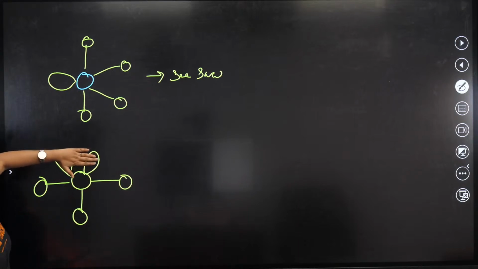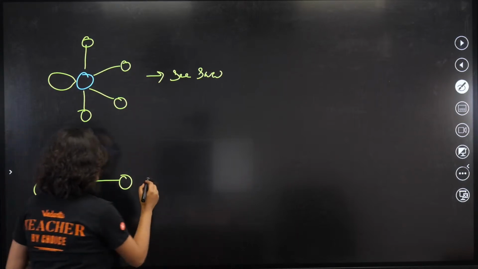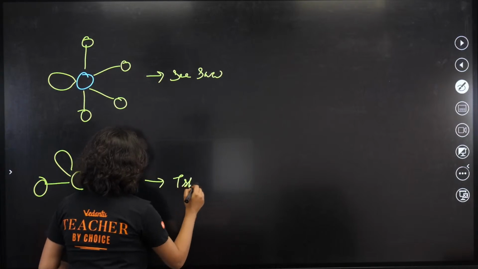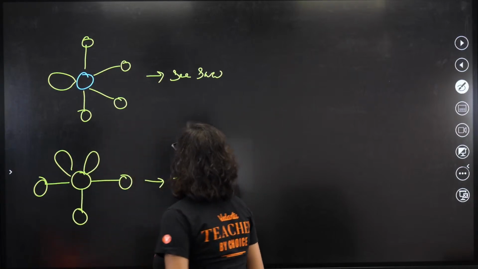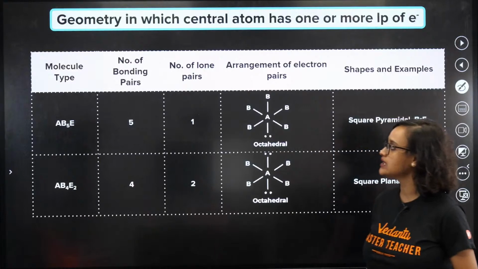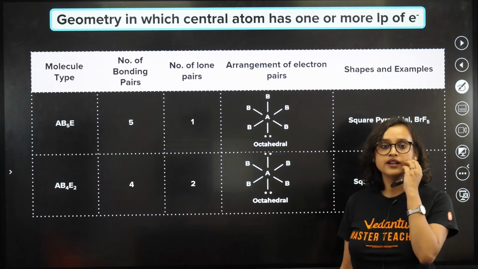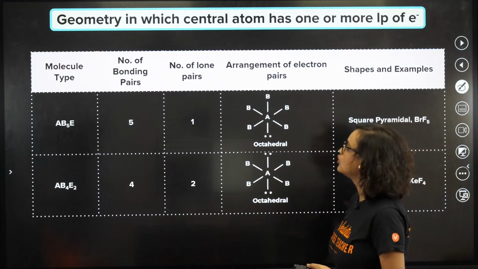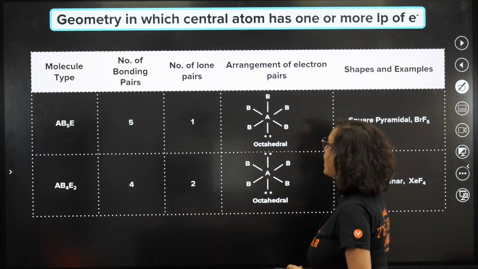Close this. What is the shape, guys? Absolutely right. T shape. Are we understanding how to find the shape? Yes. Now we will go to 5 bond pair, 1 lone pair.